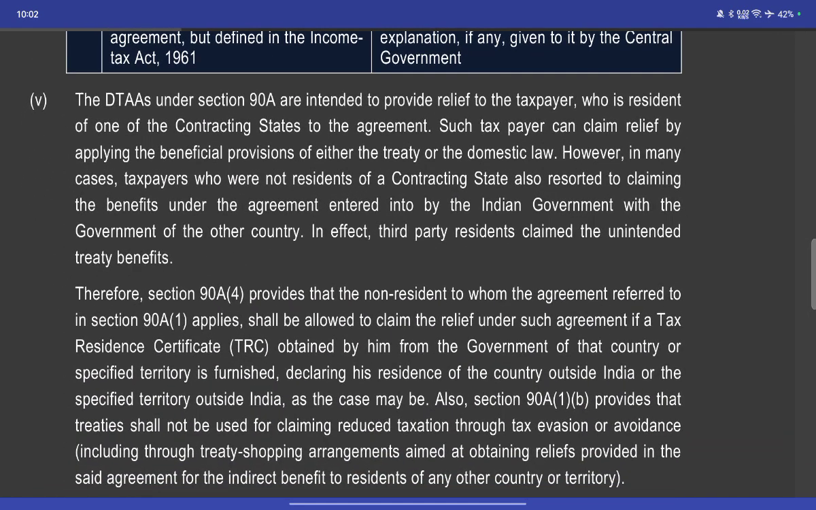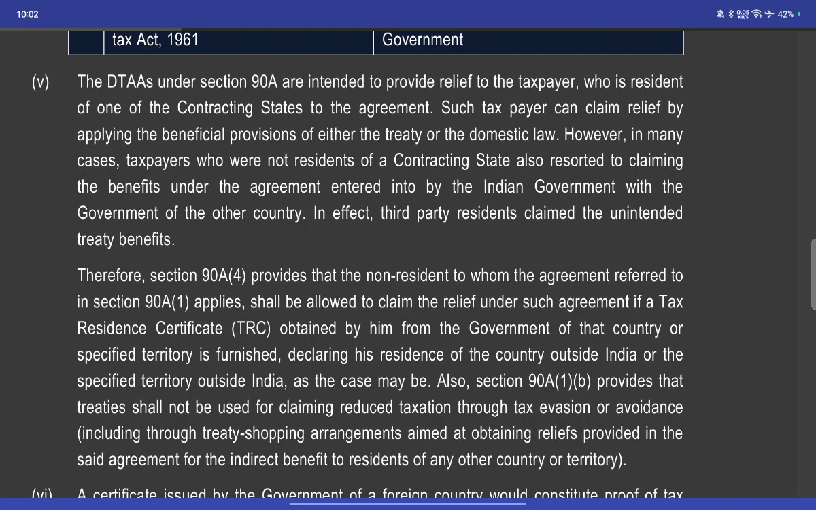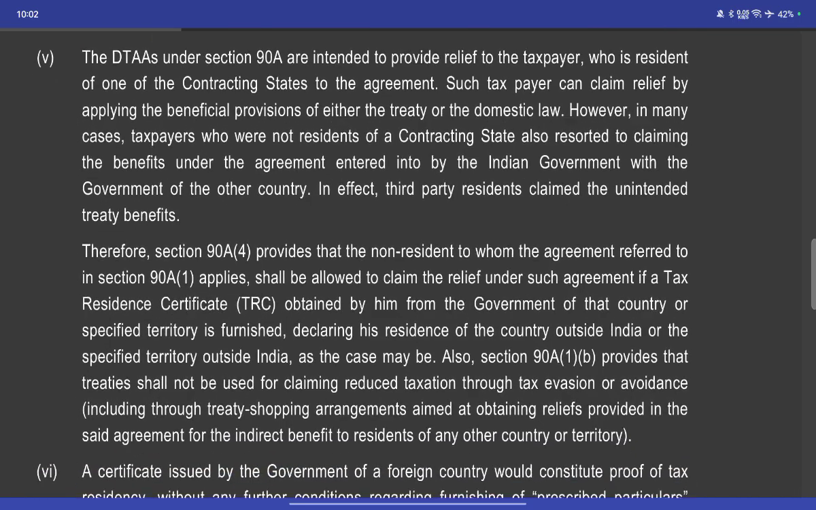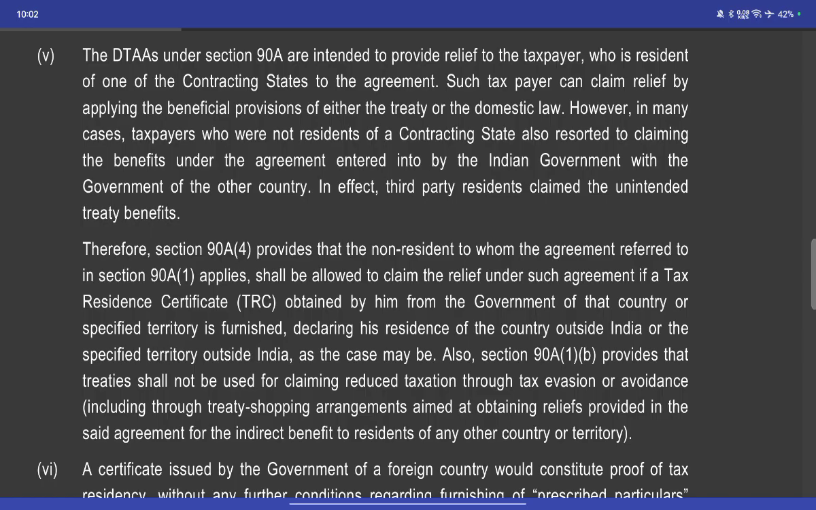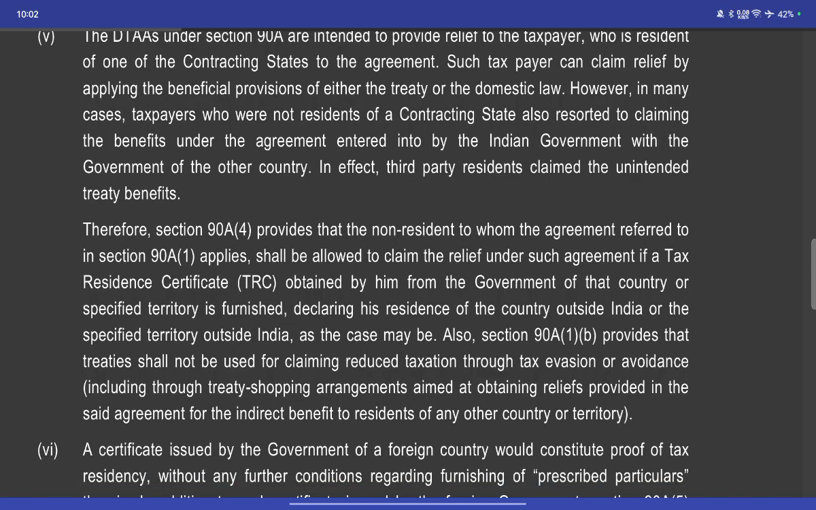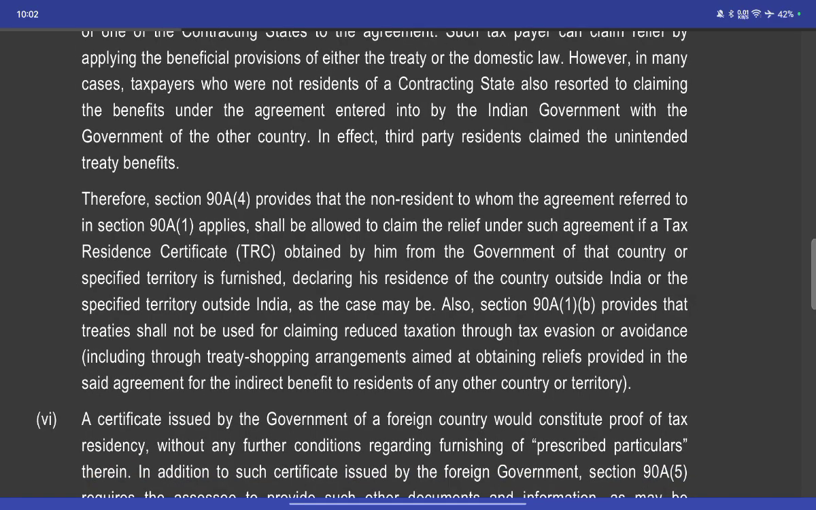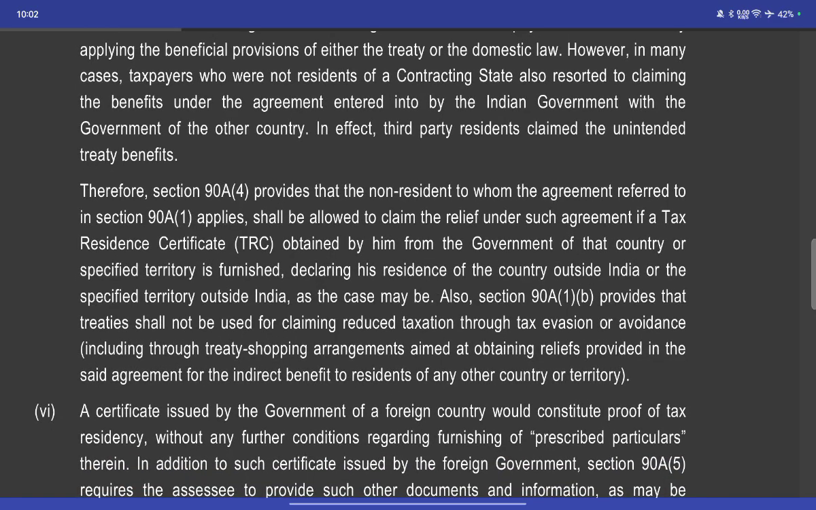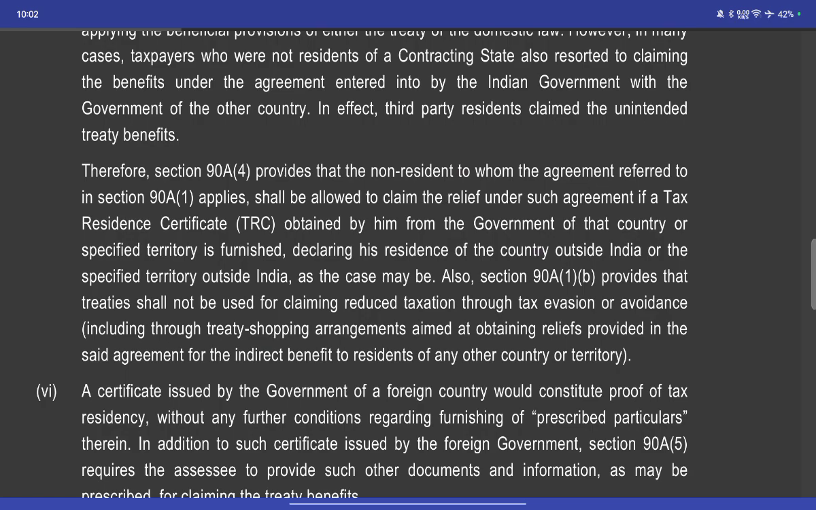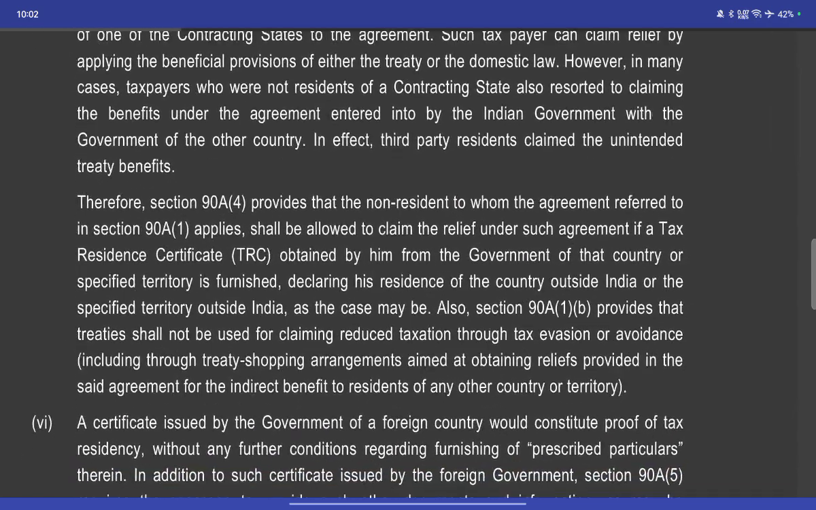DTA under Section 90A is intended to provide relief to a taxpayer who is a resident of one of the contracting states of the agreement. Such a taxpayer may claim relief by applying the beneficial provision, either treaty or domestic law, whichever is more beneficial. Taxpayers who are not residents of the contracting state may resort to claiming the benefit under the agreement entered into by the Indian government with the governments of other countries, the effect being a third party residing elsewhere claiming unintended third party benefits.